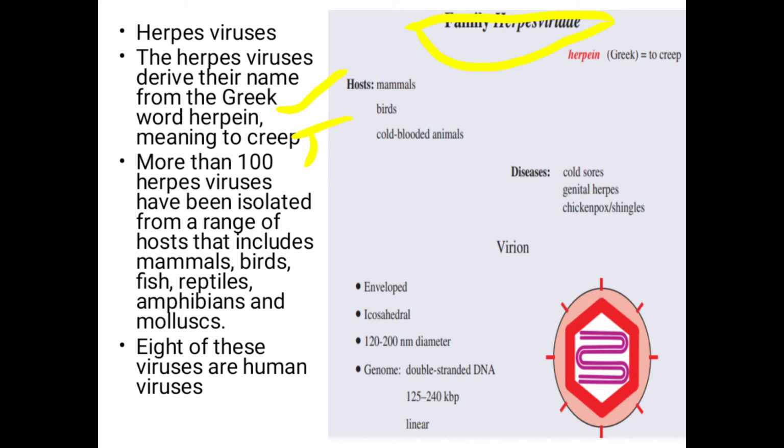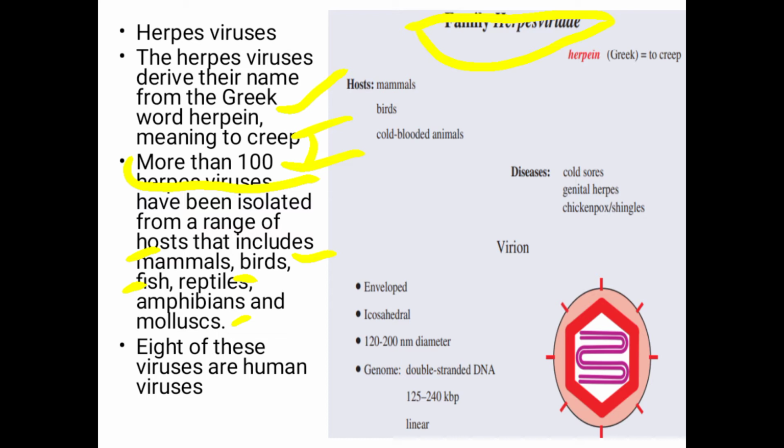Now, the question arises: how many types of herpes viruses are there? There are more than 100 different types of herpes viruses that have been isolated from different hosts, for example, from mammals, birds, fish, reptiles, amphibians, and mollusks.